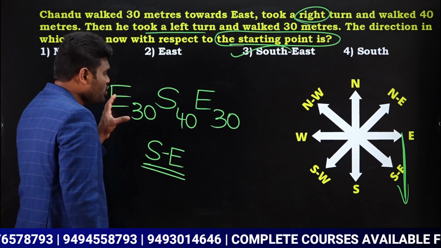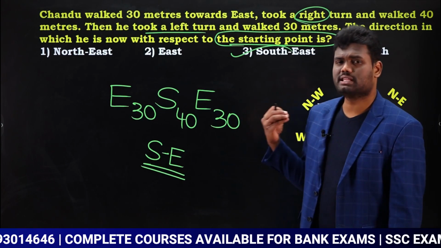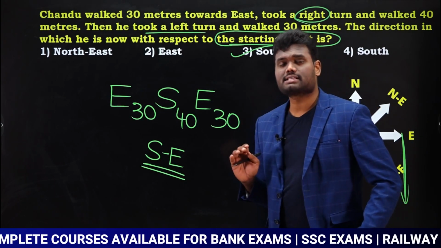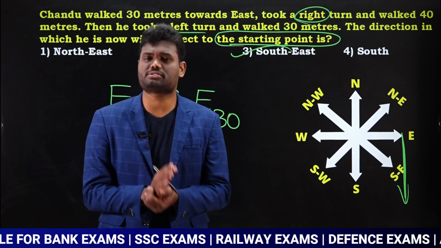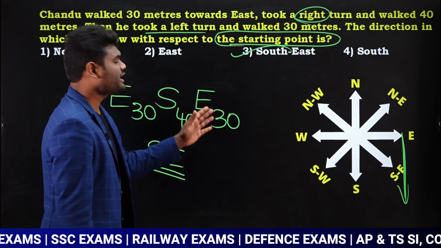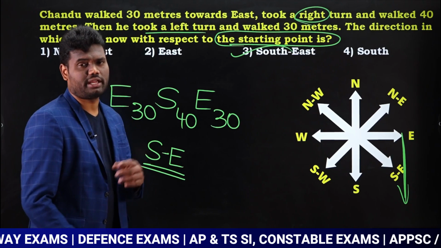Is it clear? You don't need to calculate the distance also. Why? In this question they are not asking about distance. They are asking just about direction: in which direction is he now from the starting point? Now if you observe, you are left with only southeast. So we can say the answer is southeast direction.